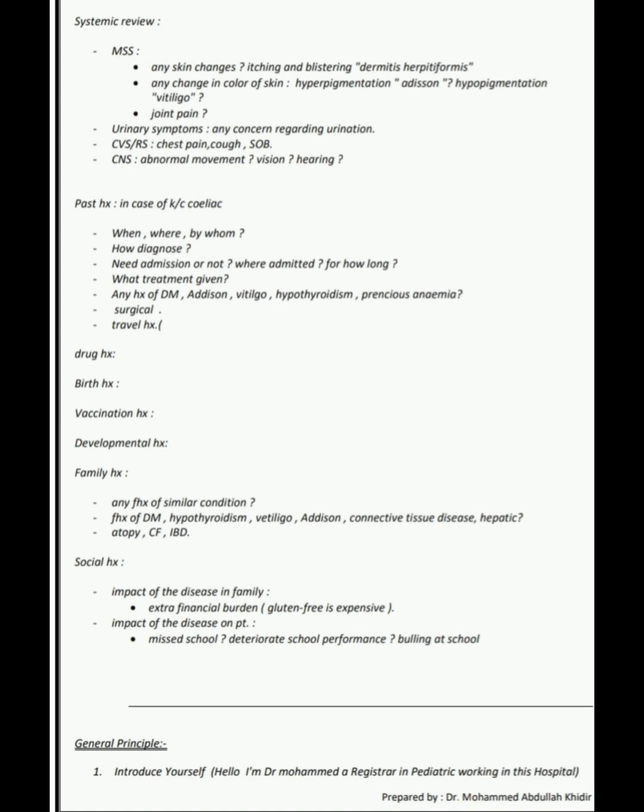Now social history: ask about the impact on the family, the disease in the family, extra financial burden, as gluten-free food is expensive, and the impact of the disease on the patient, missed school, deteriorating school performance, bullying at school. General principle. So now I am taking the full history.